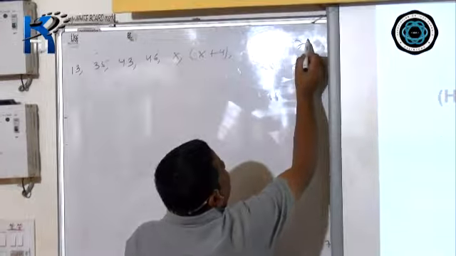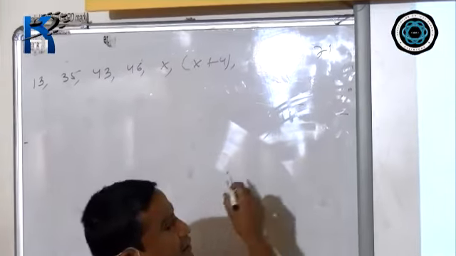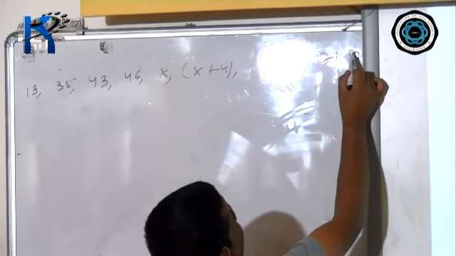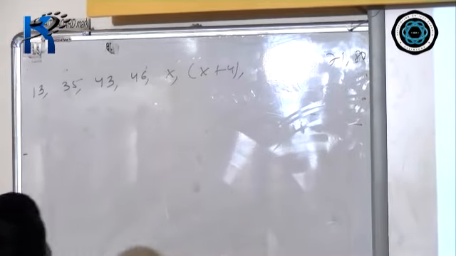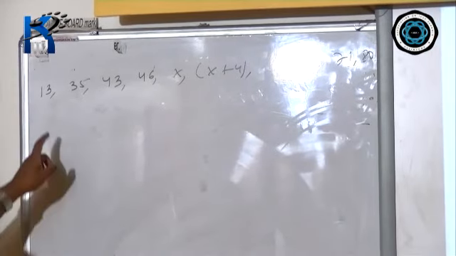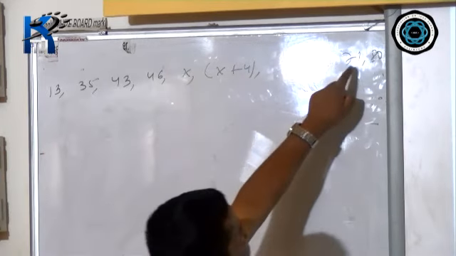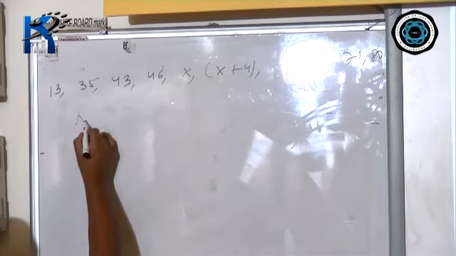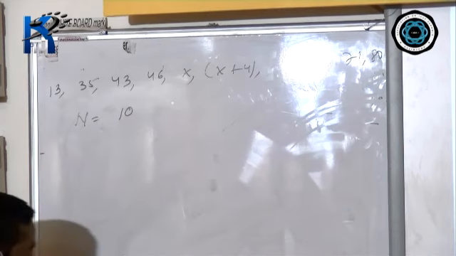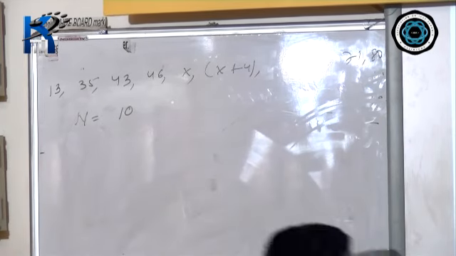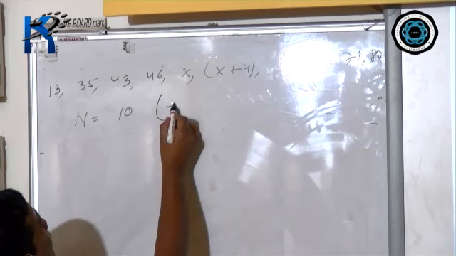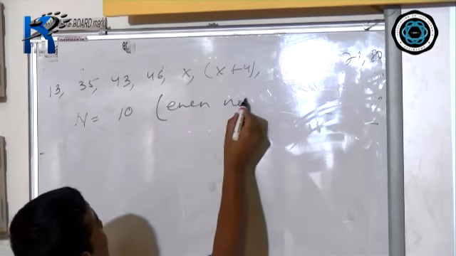after that 71, after that 80, after that 80. Now count it: 1, 2, 3, 4, 5, 6, 7, 8, 9, 10. Again n equals 10. n equals 10, again this is an even number.